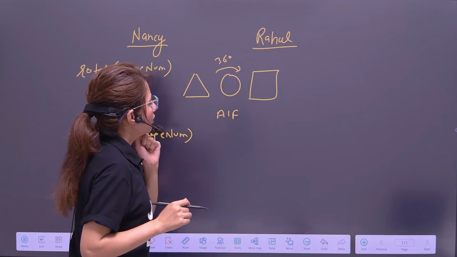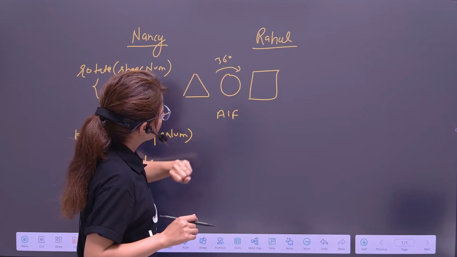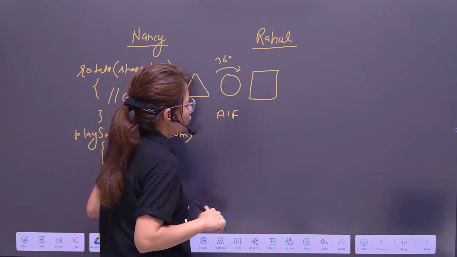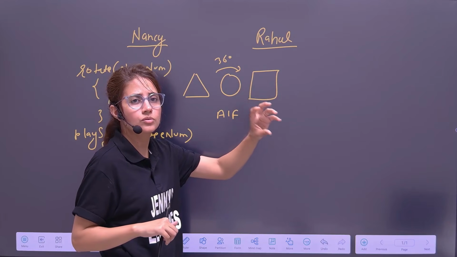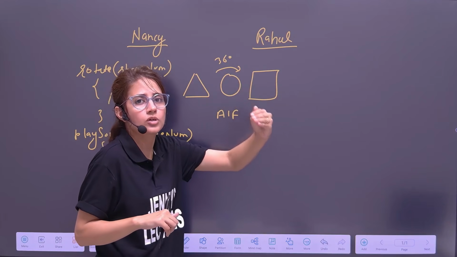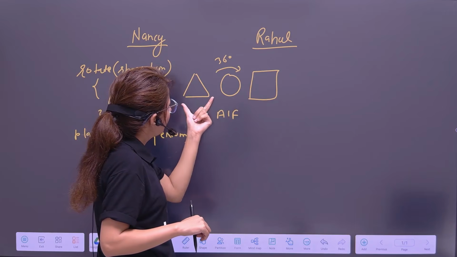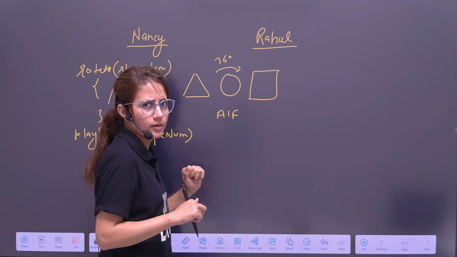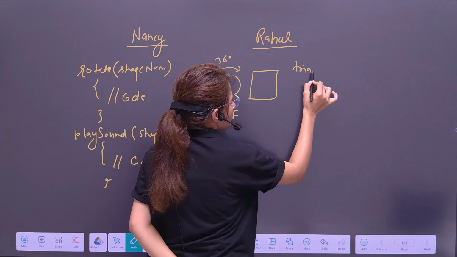What did Rahul do? Rahul thought about what the things in this are. There is a triangle, there is a circle, there is a square. Rather than thinking about how to write the rotate function, how to do the task, he thought about what the things here are: triangle, circle, and square.